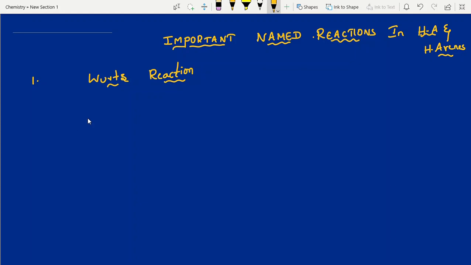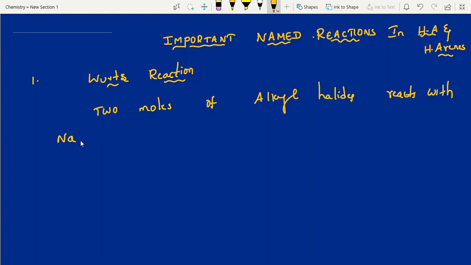So, Wurtz reaction, the main important points I'm writing. Here we are taking 2 moles of alkyl halides, which react with sodium metal. Whenever we use active metals, we definitely have to maintain dry conditions, dry ether. Otherwise, sodium metal is highly reactive, highly explosive. That's the reason we maintain dry conditions. Finally, it gives alkanes.